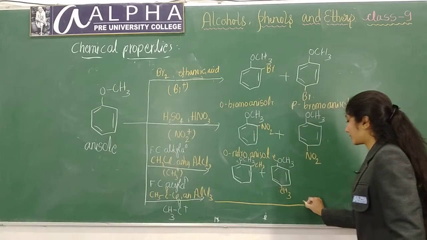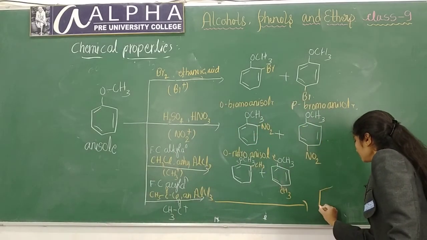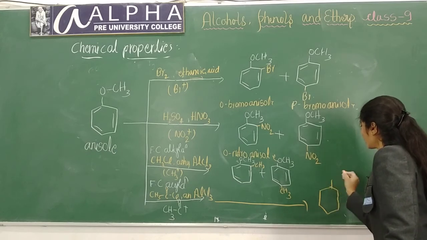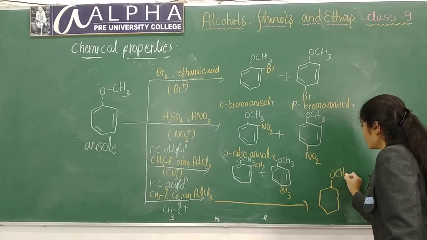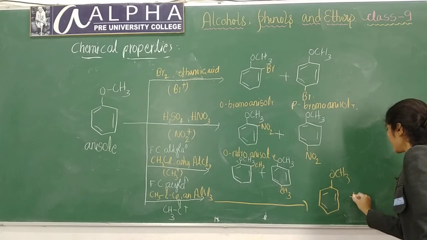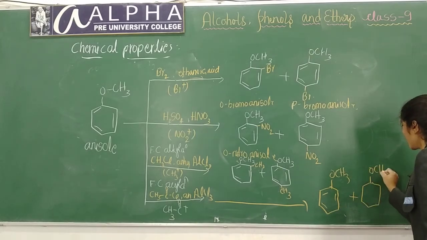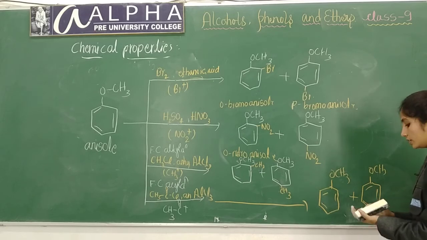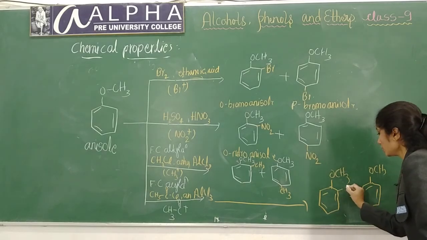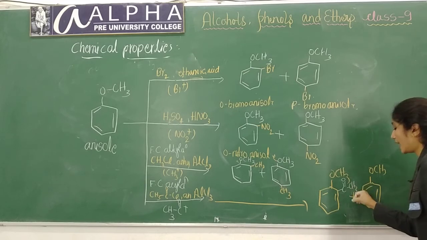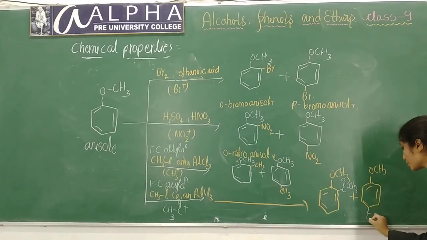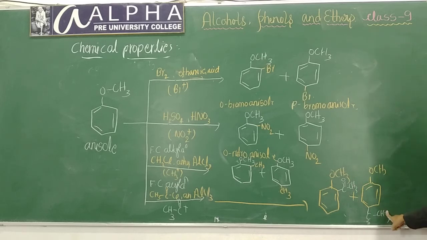I will write the product here, OCH3 plus OCH3. At ortho position, C double bond O, CH3 group will attach, and at para position also C double bond O, CH3 group will attach.